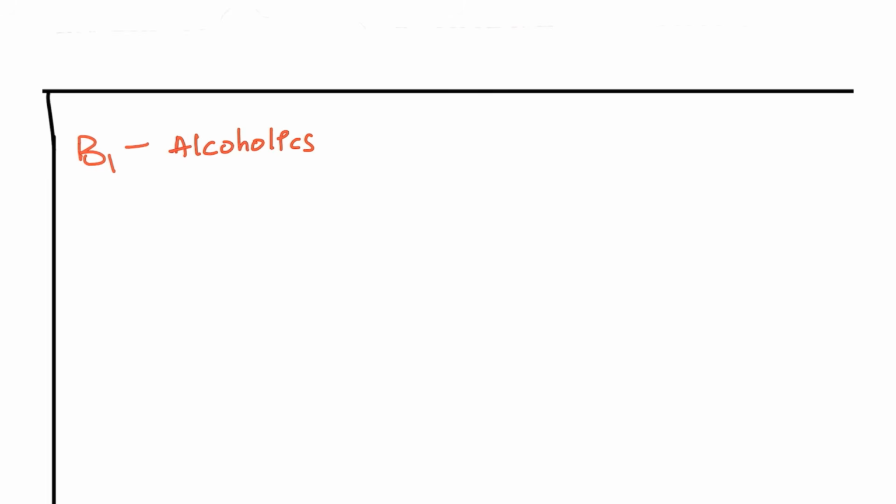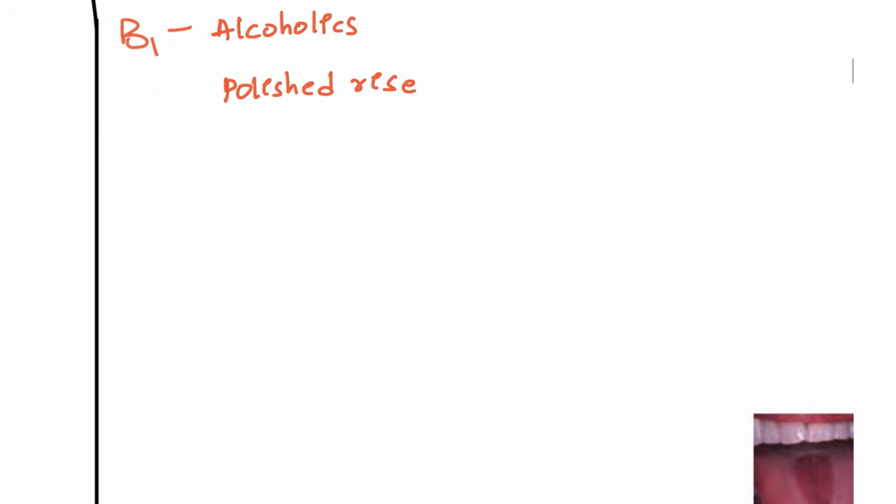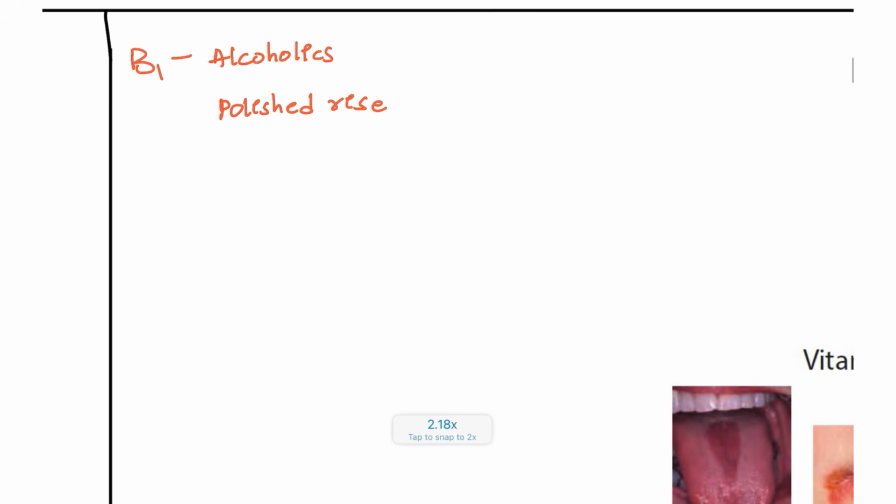And in children, if you see this presented in children, there will be a history of polished rice. So they both have two presentations. For example, if you take the patients who suffer from alcoholism, how are they presented? They are going to present as a